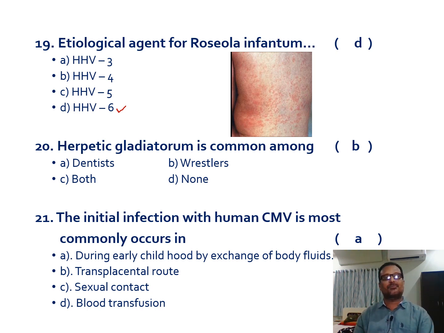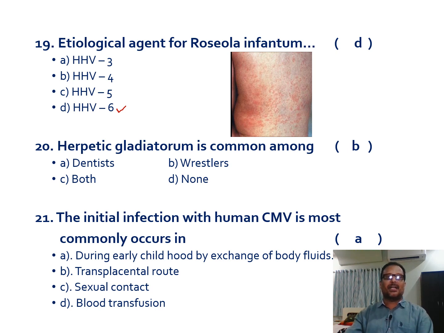Human herpes virus 5 is cytomegalovirus, it won't produce any rash. And human herpes virus 4, that's Epstein-Barr virus, is also not associated with rash in children. So roseola infantum is a severe form of rash with high grade fever seen in children, caused by human herpes virus 6.